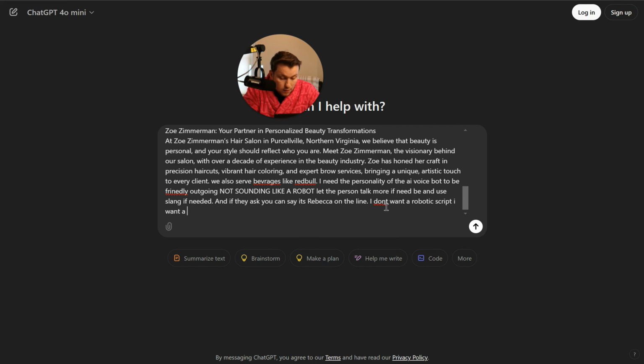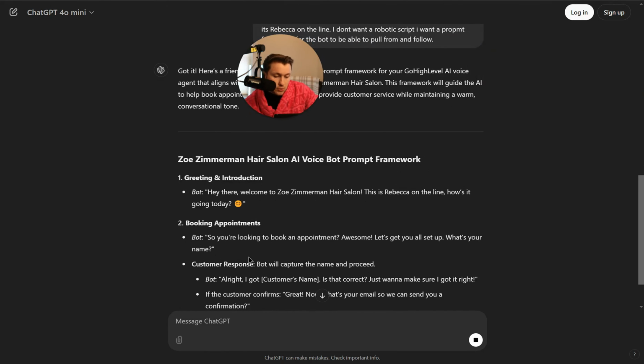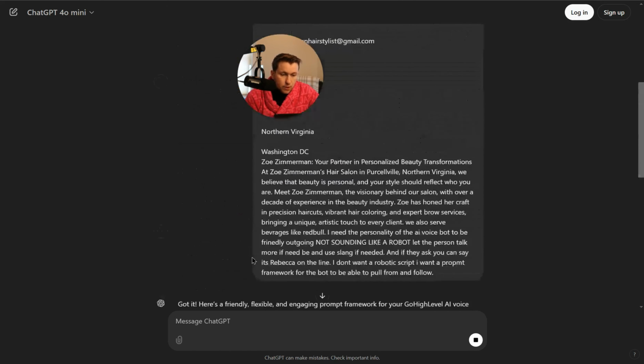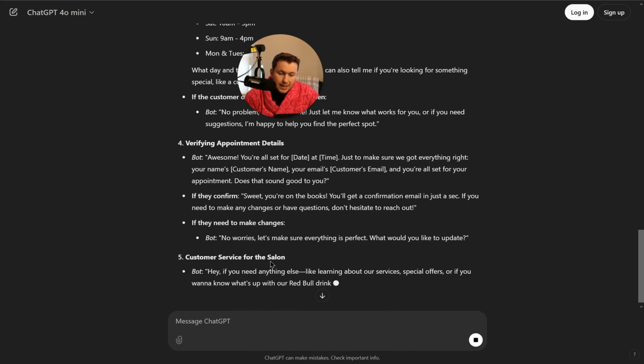So now that you have the goal, the info, and the personality, there's just one more thing I like to add just to be sure, and it is: I don't want a robotic script. I want a prompt framework for the bot to be able to pull from and follow. Because sometimes what it'll do is it'll give you a script, and then it does sound like a robot.